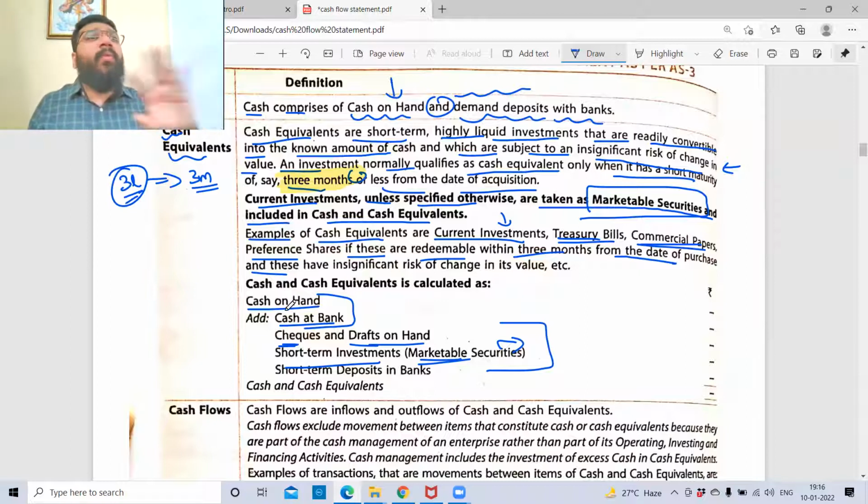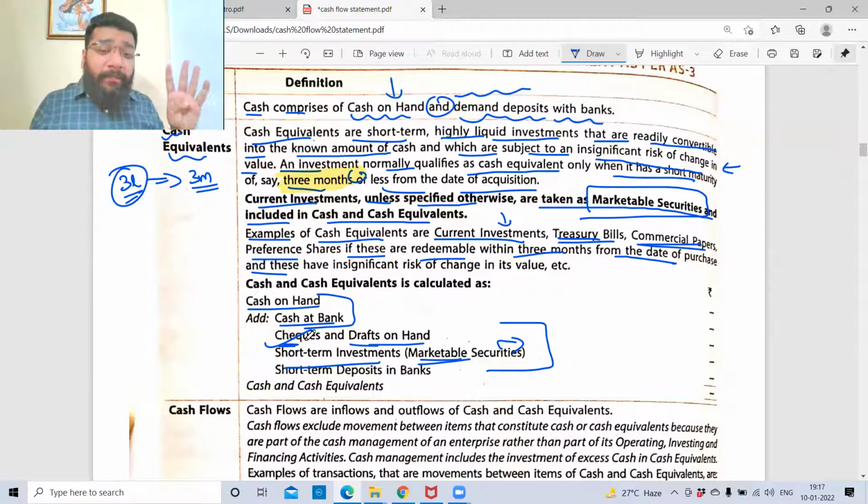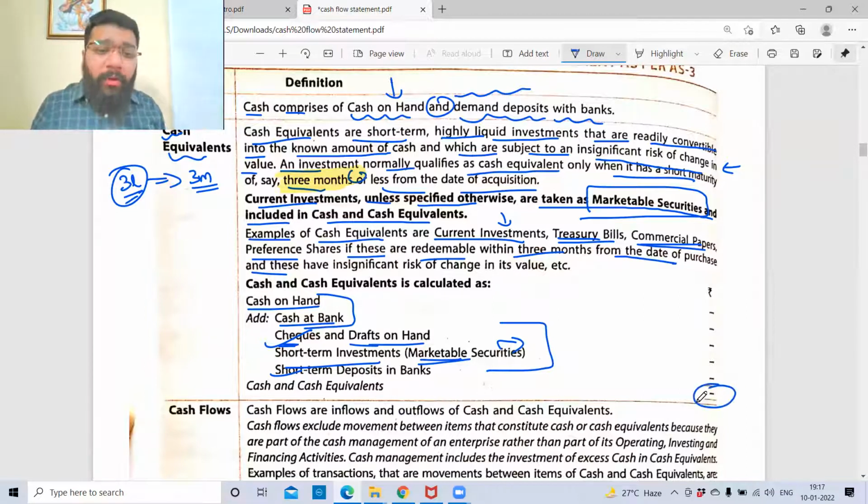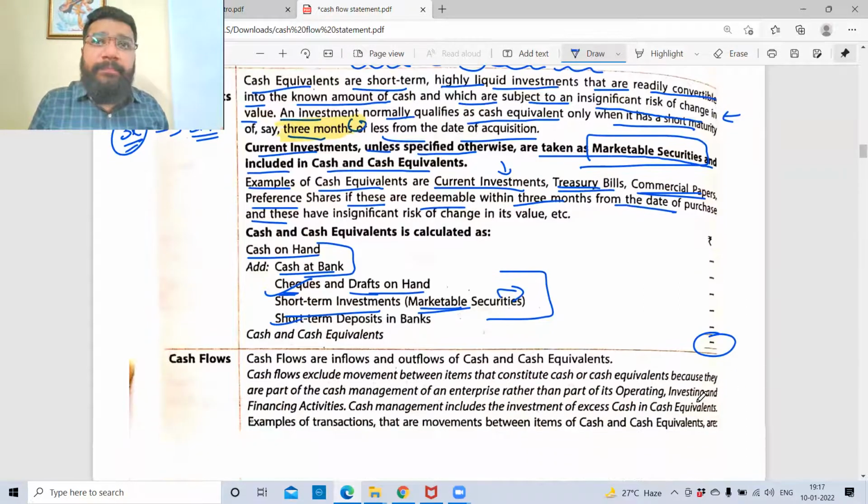Correct? So basically, sir, what all is coming in cash and cash equivalents? Cash in hand is a cash equivalent. Cash in bank is cash. Checks in hand, drafts in hand are cash equivalents. Short-term investments, which are marketable, which are disposable or realizable within 3 months, otherwise called marketable securities, are cash equivalents. Short-term deposits with a bank, which can be converted to cash within 3 months, are called cash equivalents. So all these put together, the total of all this is cash and cash equivalents.